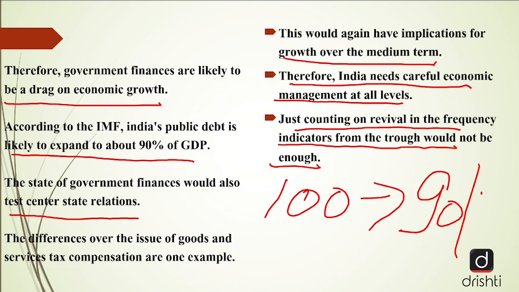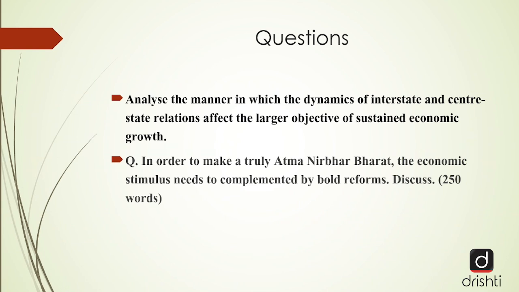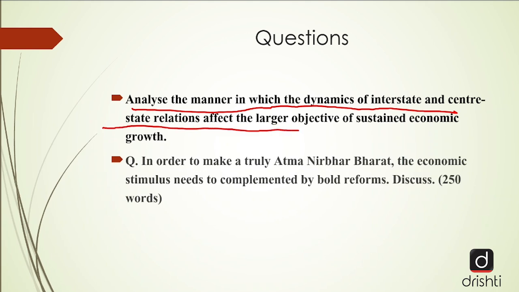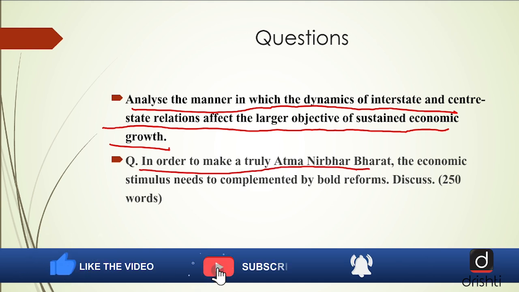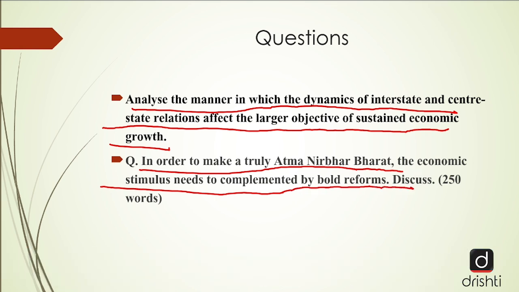So viewers, this was today's editorial. Some questions related to today's editorial. Number 1, analyze the manner in which the dynamics of interstate and center-state relations affect the larger objective of sustained economic growth. Number 2, in order to make a truly Atmanirbhar Bharat, the economic stimulus needed to be complemented by bold reforms. Discuss in 250 words.